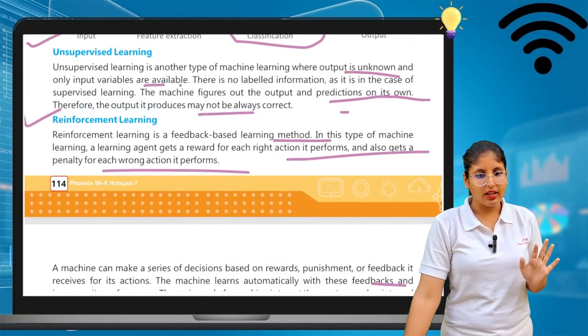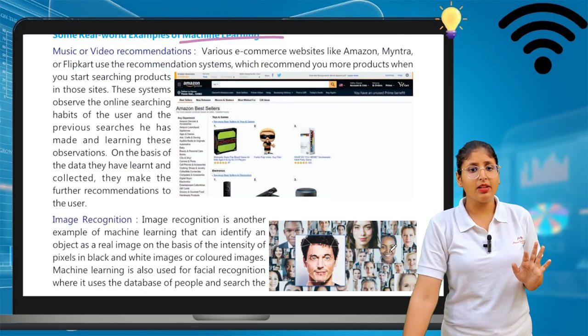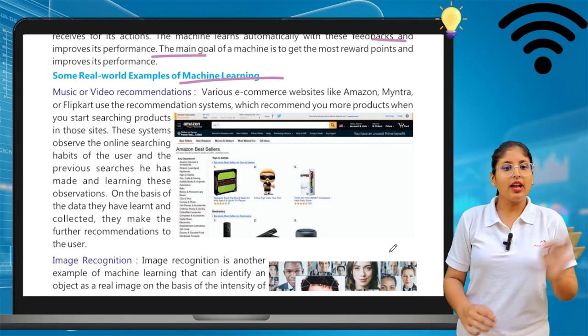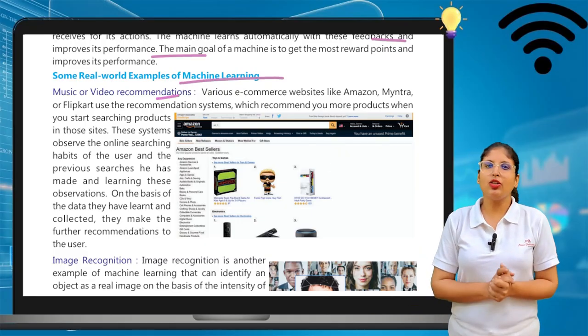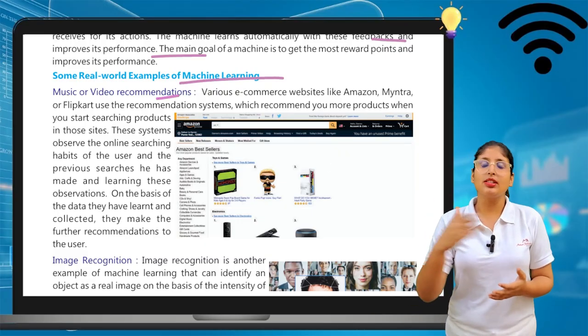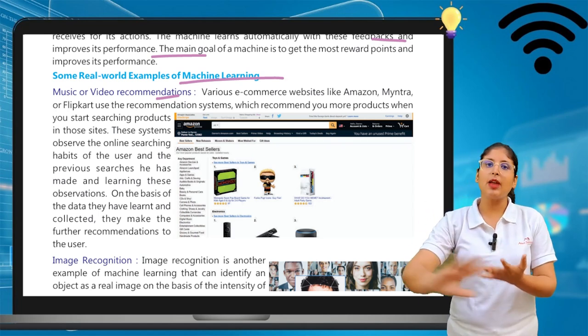Now some real world examples of machine learning. Real world examples are music and video recommendations. For example, on YouTube, when you watch some type of video or listen to some type of music, they recommend the same type of video and the same type of music to you.